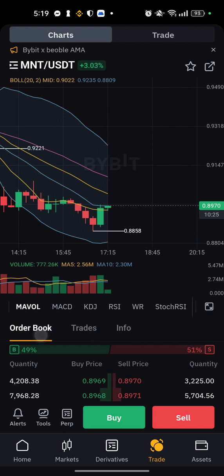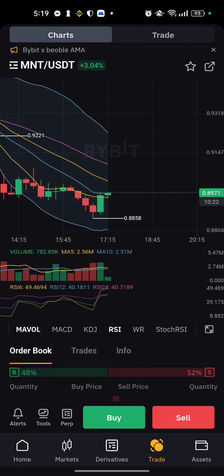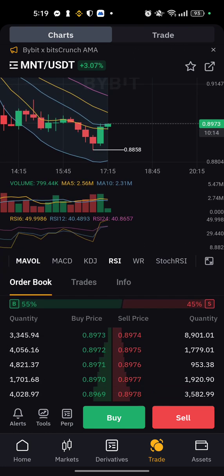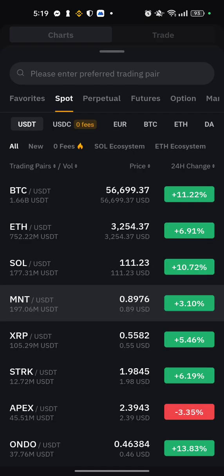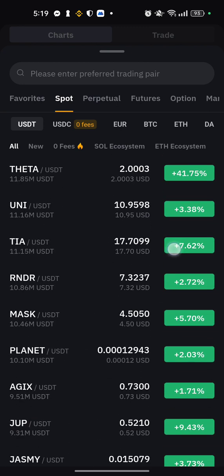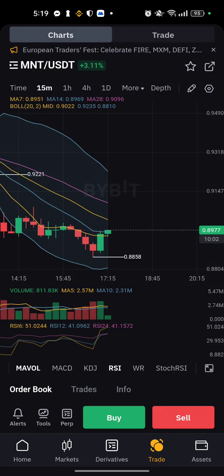RSI is an indicator, the best indicator. If RSI is below 70, then we buy. If RSI is above 70, then we sell. Otherwise we do not sell and we do not buy. See, buy percentage is 56 and sell percentage is almost 44. This is how spot trading works. Okay, I think you understand very easily.